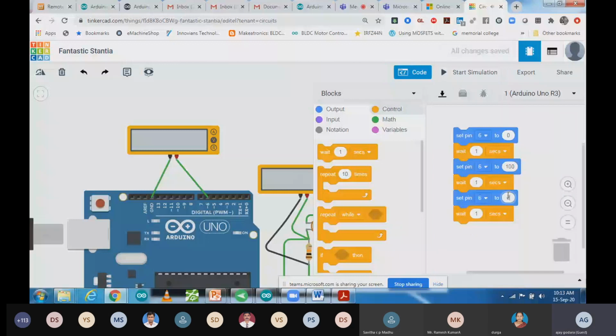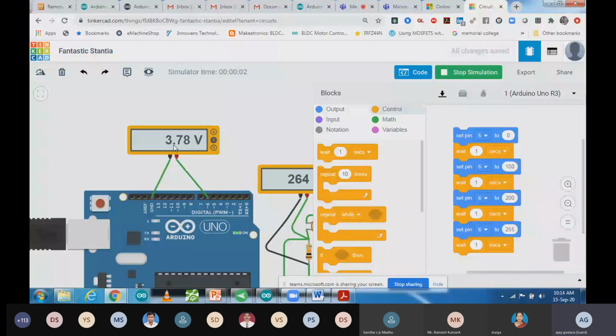So my output will change from 0 to 5 volt. Let's see what output is coming on pin number 6. Step by step, every second my output is changing. You can see it, 3.95. In 3 intervals it's changing. First one is 1.98, then 3.5 at 200, and 5 volt at 255. That is the average output voltage we are getting, so that you can see it. And if you want to see it in a waveform, that also you can see.